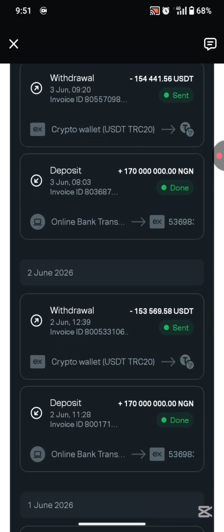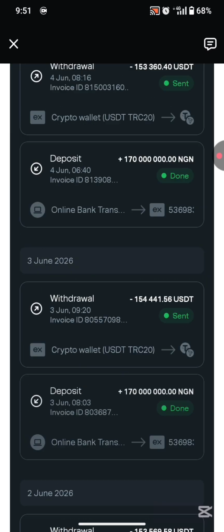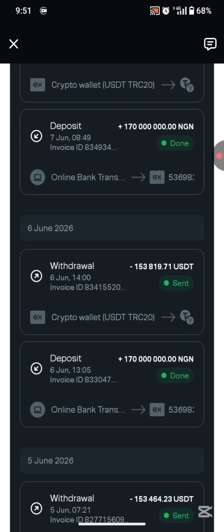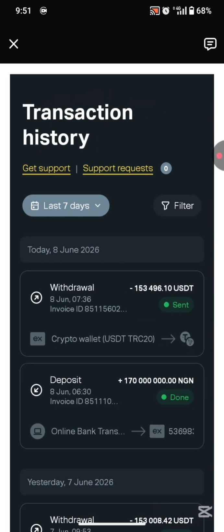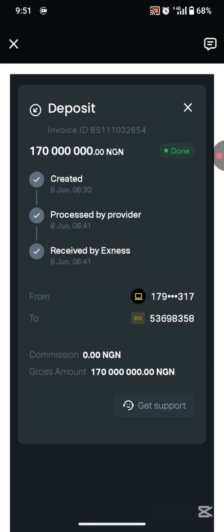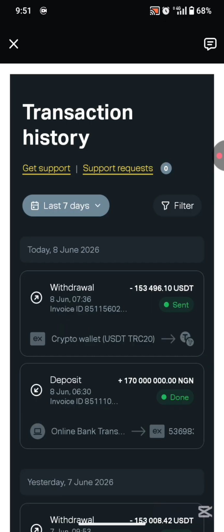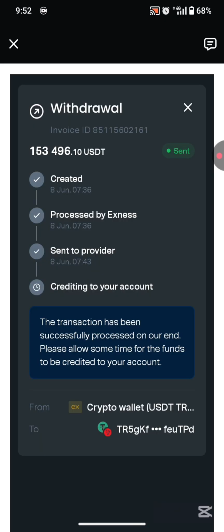So that is it. And I told you guys that once you whitelist your account, you cannot open a new account. That is why I myself cannot open a new account. So for those who might be lost on what I'm saying, go ahead and check the tutorial so you can also understand what I'm telling you guys. This is my transaction history for today. I deposited and then I made a withdrawal to USDT.